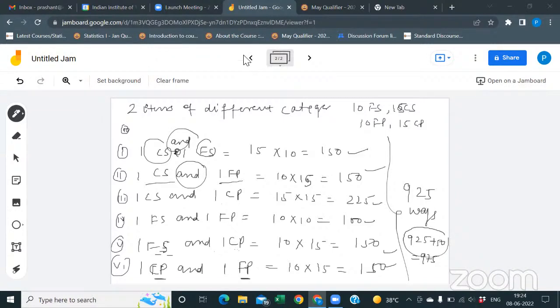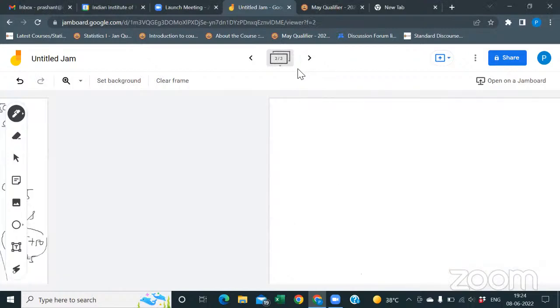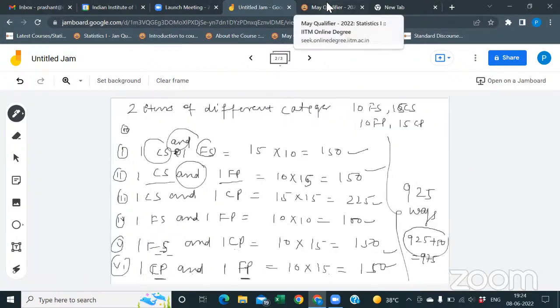Sir, what is the meaning of "or" if there's an "and"? There's a clause like "and" or "or". I just want to understand the "and" or "or" clause. In this particular question, no.